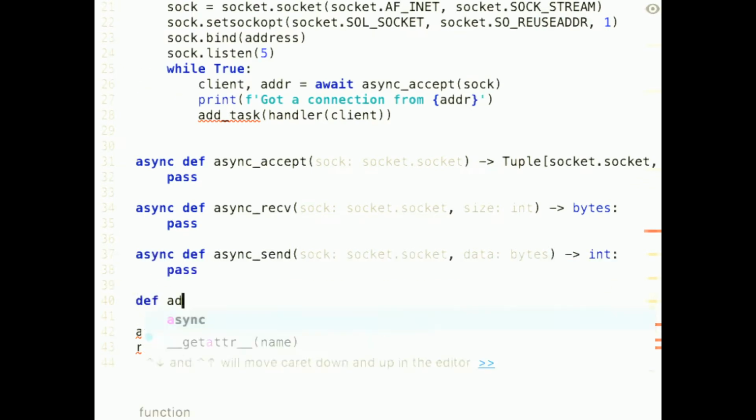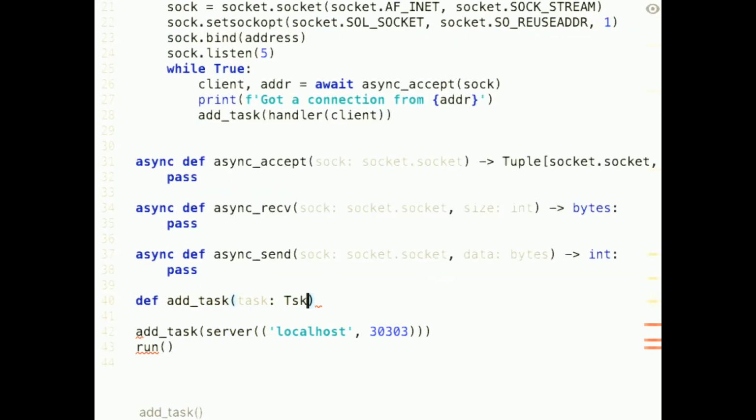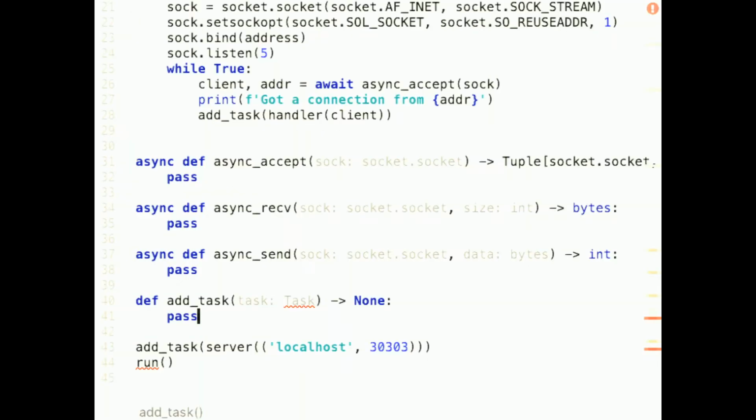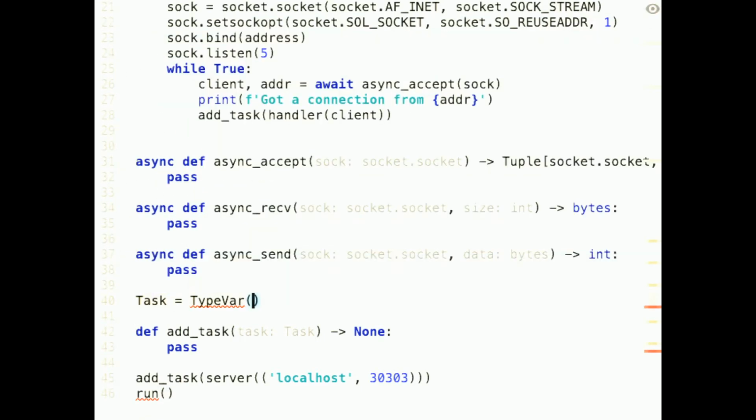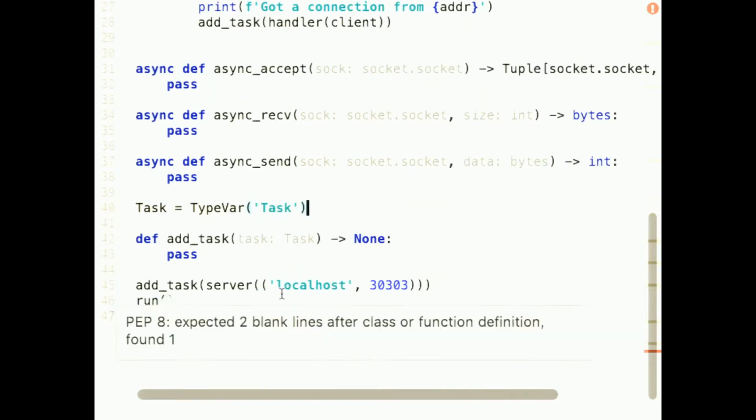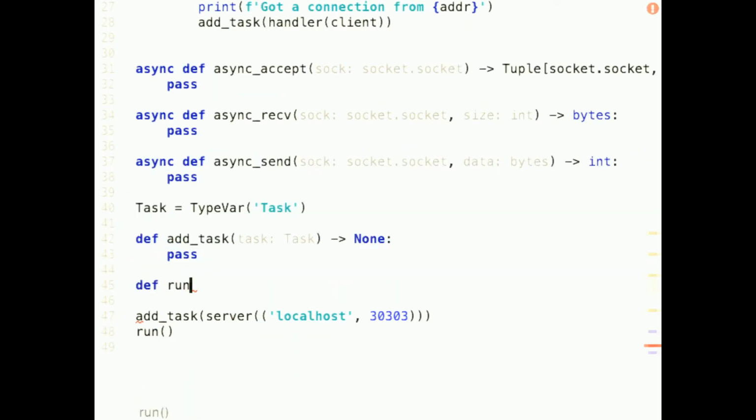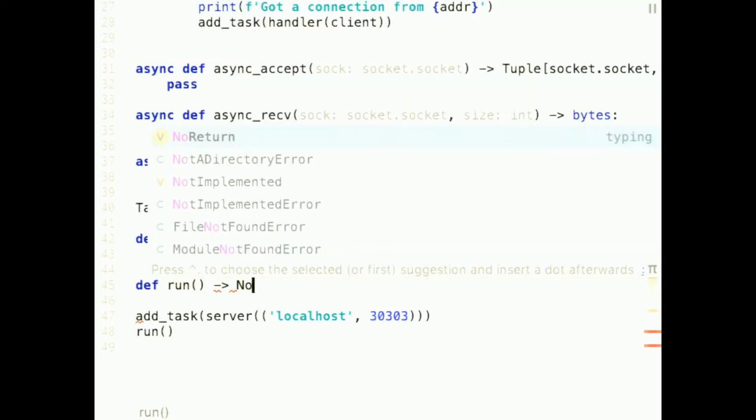So let's see, add task will get a task and return none. And for the task we will just say it is a type variable. We don't really care about that too much. It's just a task object. And then run takes no arguments, and again, never returns.